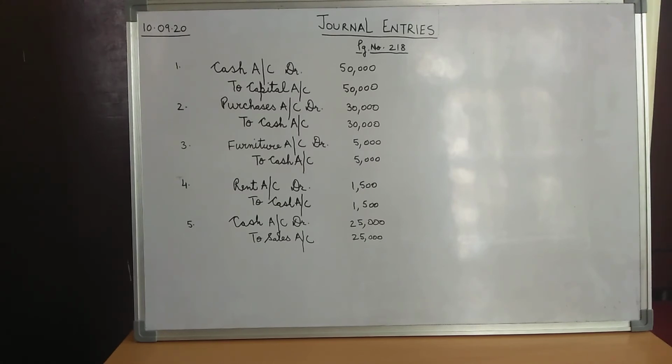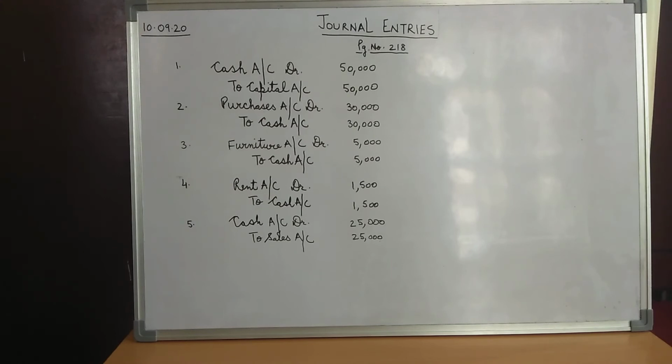The rule for the nominal account, I repeat, says that debit all the expenses. And this rent is paid in terms of cash. So cash is going out of the business for paying the rent. So cash being part of the tangible assets, being part of the real account, the rule says that debit what comes in, credit what goes out.